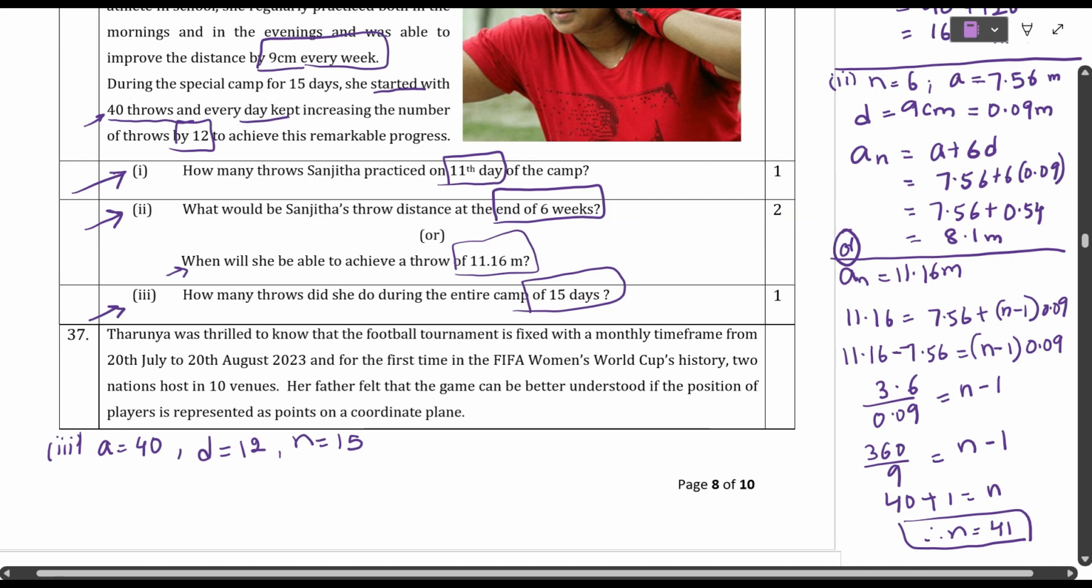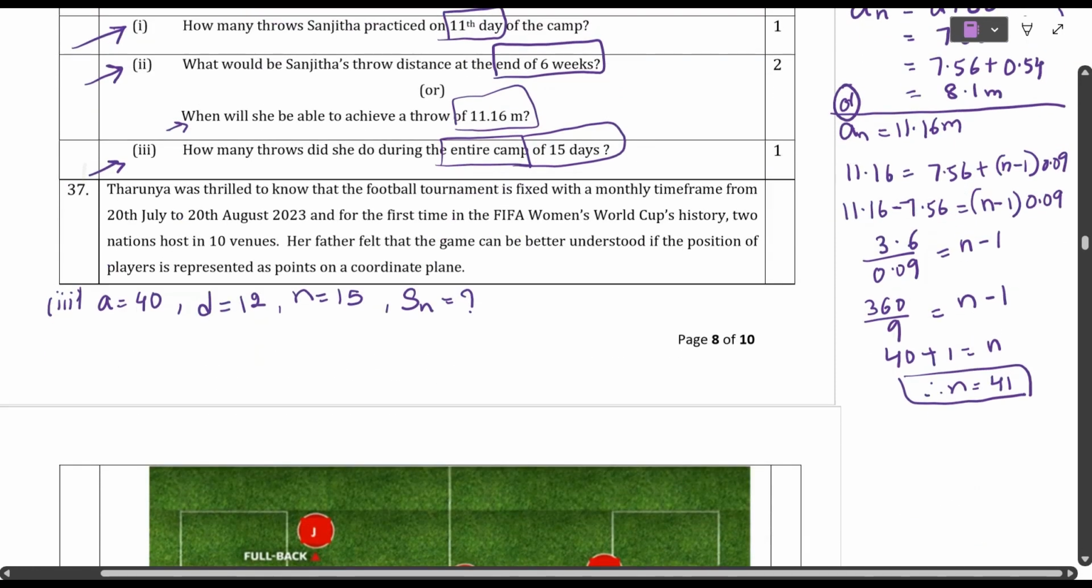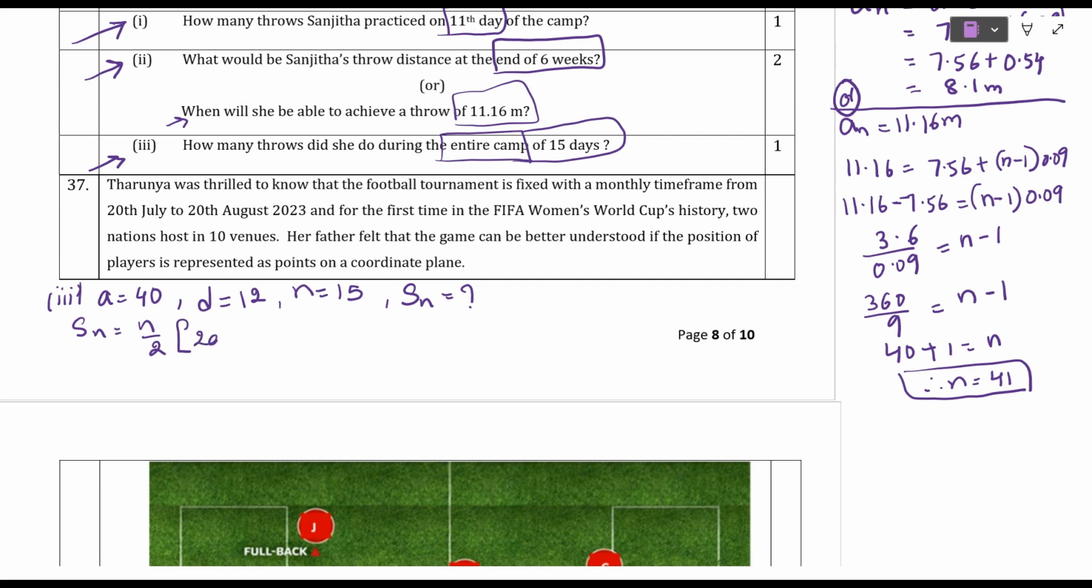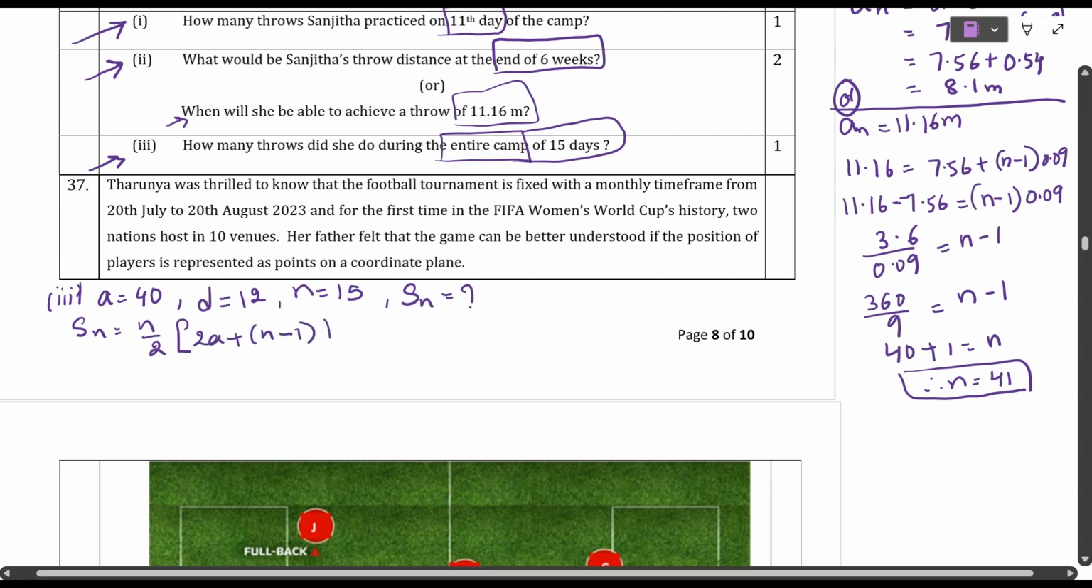Now, what are they asking? Entire camp means what we have to do? We have to find Sn. Understood? So, what is the formula, students, for Sn? Sn is equal to n by 2 into 2a plus n minus 1 into d. So that is equal to, n is how much? 15 by 2 into 2 into 40 plus 15 minus 1 into 12.